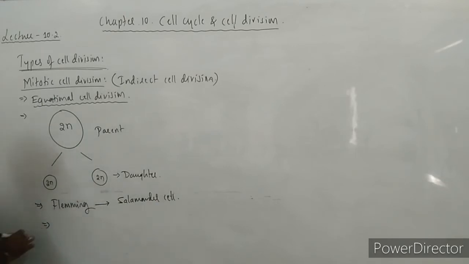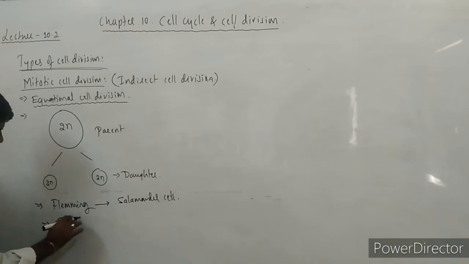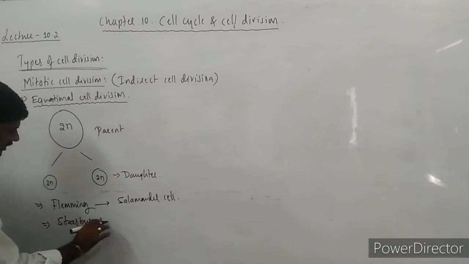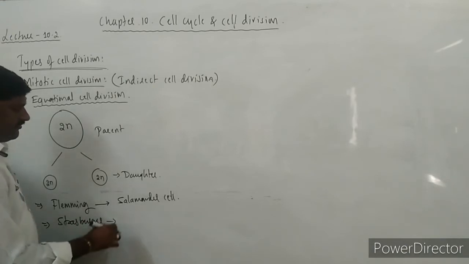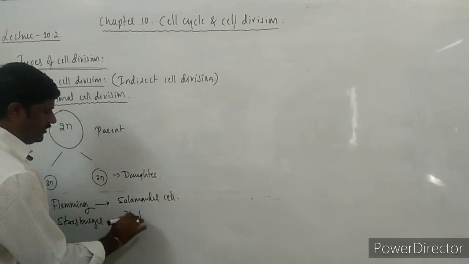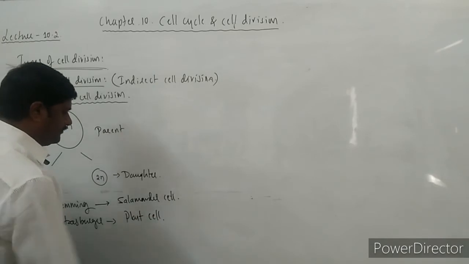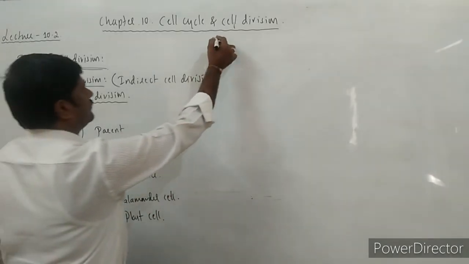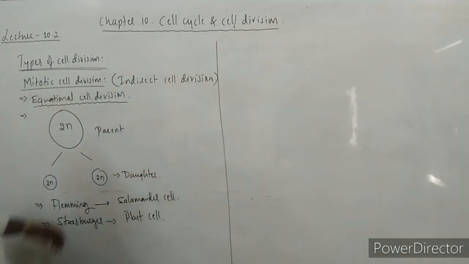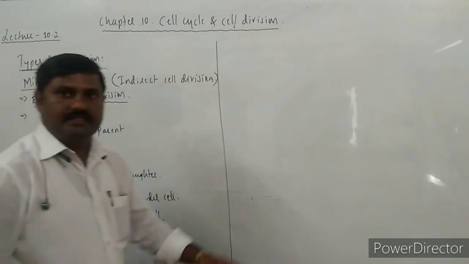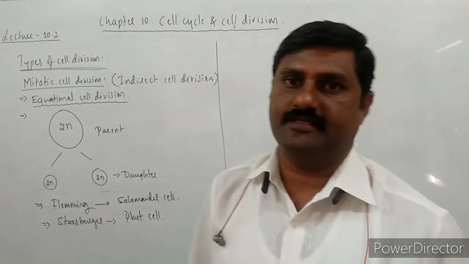After him, in the case of plant cells, another scientist, Strasburger, studied the same thing in plant cells. Such mitotic division differs from amitosis.